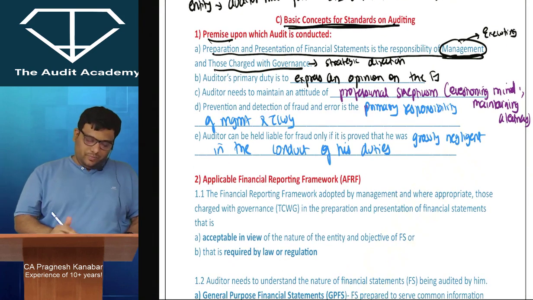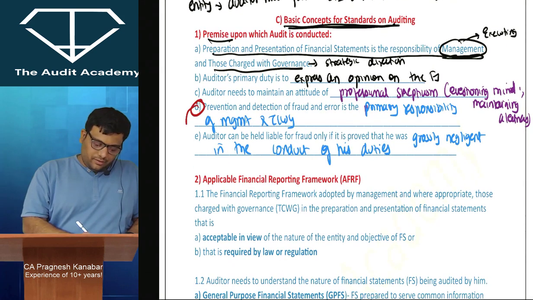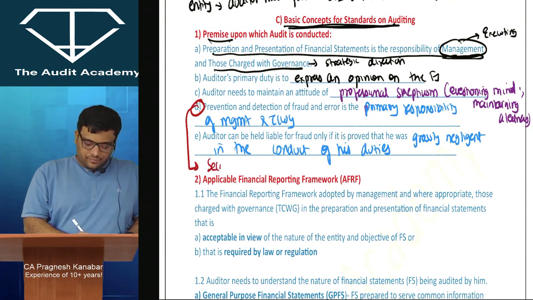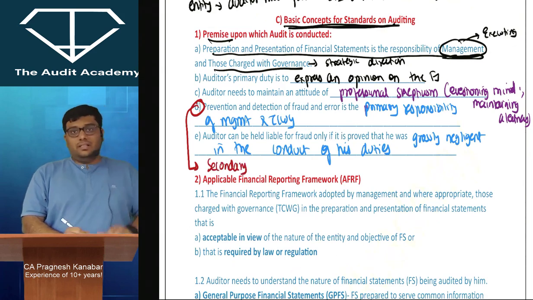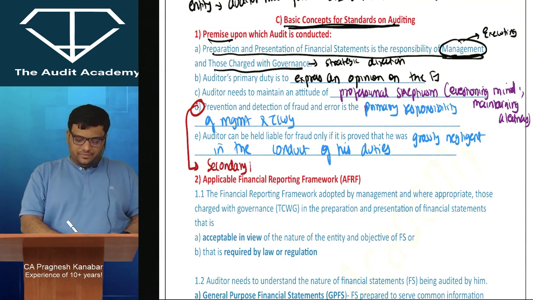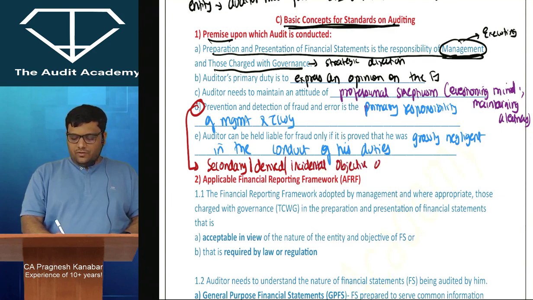Prevention and detection of fraud and error is the primary responsibility of the management, but it is a secondary, derived or incidental objective of the auditor. This is not the main job.